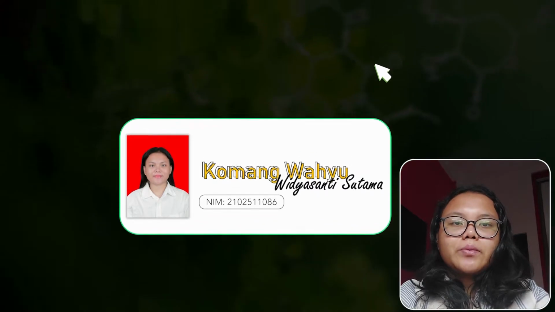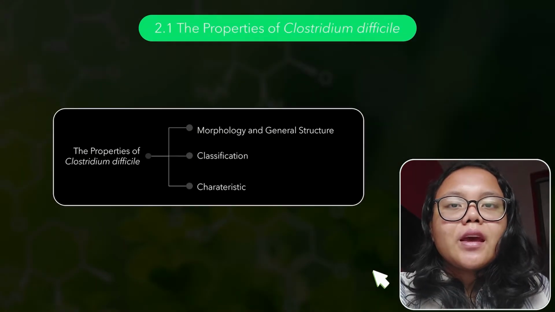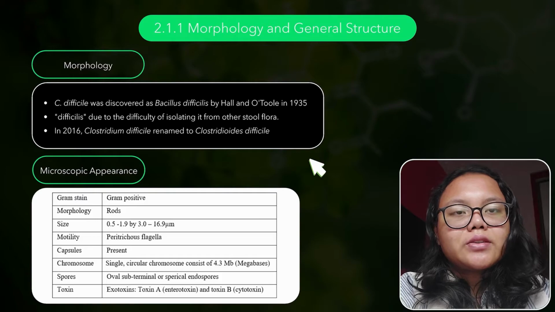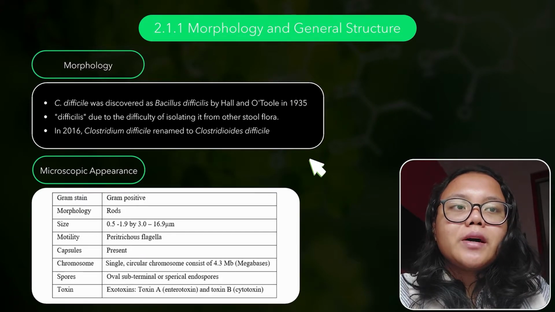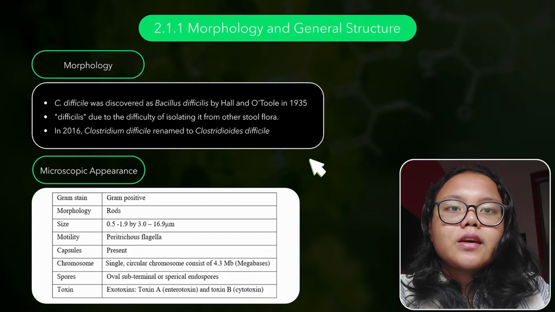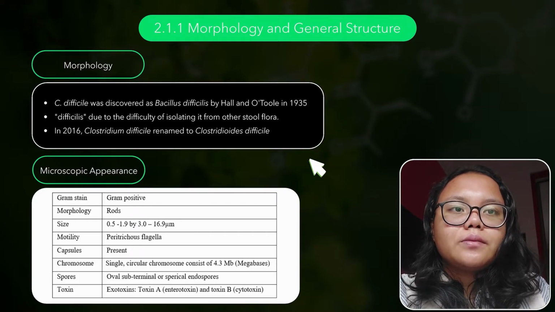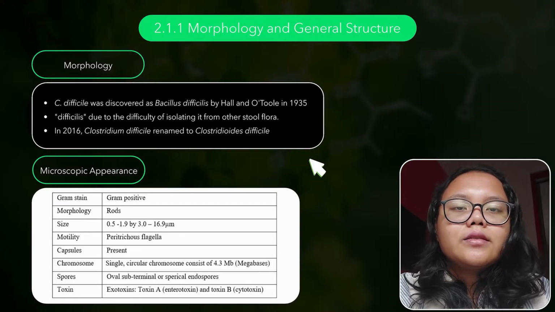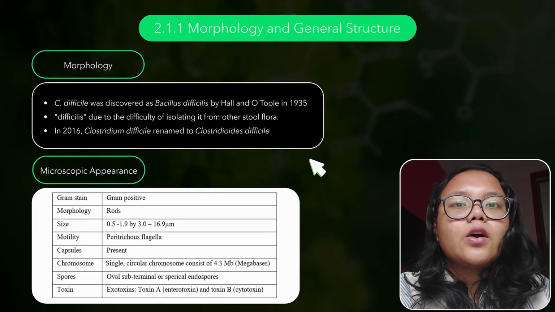Today I'm going to talk about the properties of Clostridium difficile. It was found out in 1978 that Clostridium difficile was the number one cause of antibiotic-associated diarrhea and colitis. Complications of this disease can range from severe to even fatal. It has become a major public health threat since then. Understanding Clostridium difficile from a microbiology standpoint will aid in better understanding of the disease itself.